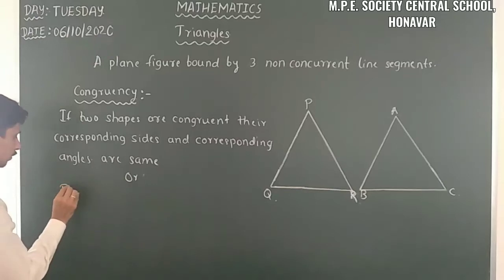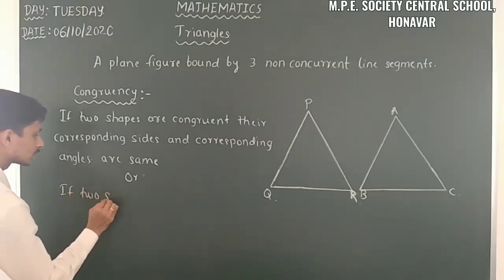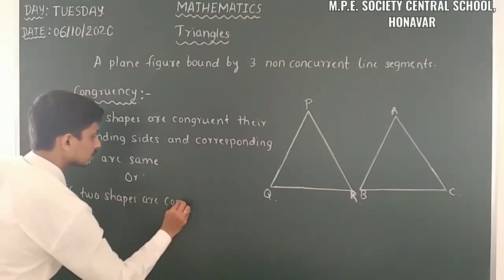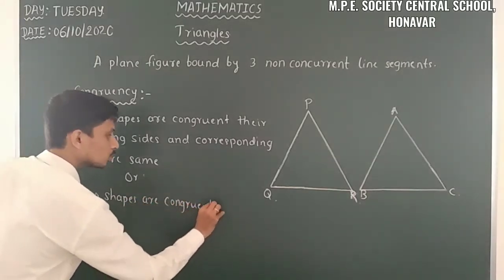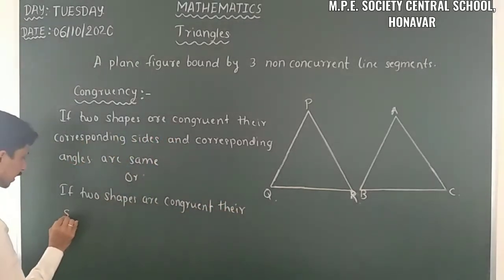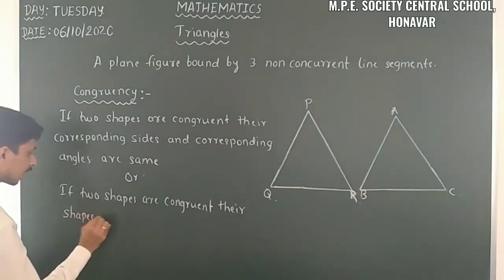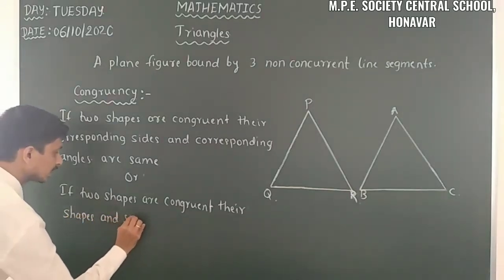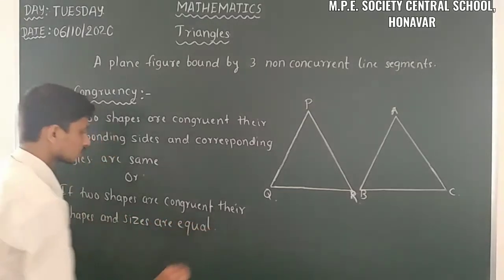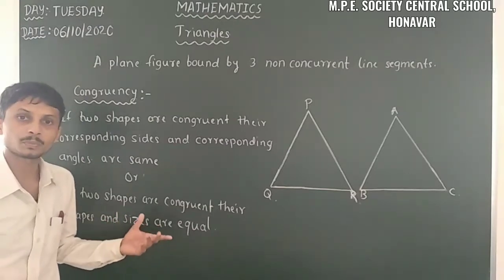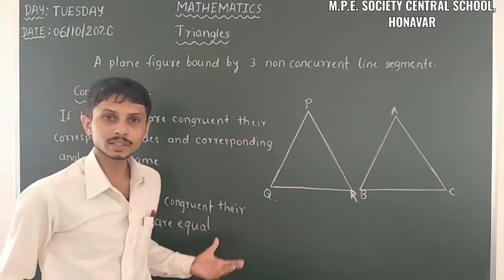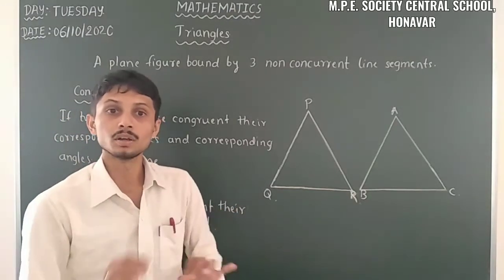If two shapes are congruent, their shapes and sizes are equal. So this we can take as a common definition for congruency, that is, two shapes are congruent, their shapes and size are one and the same, equal, not similar.